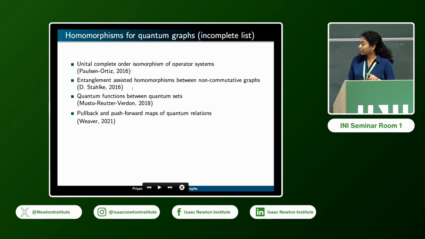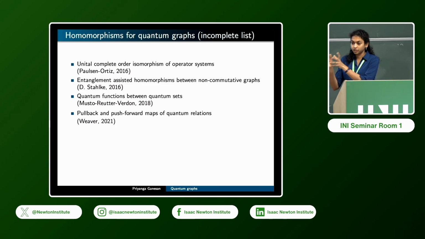And then Stahlke introduced another version of homomorphisms, which are probably more suitable to this quantum confusability graph perspective. This basically says that the Krauss operators together take one of these operator spaces into the other.